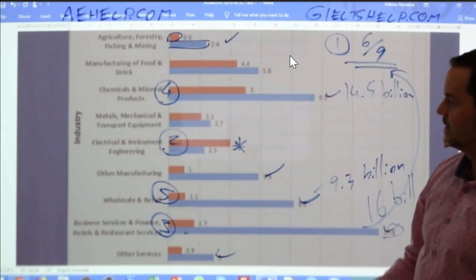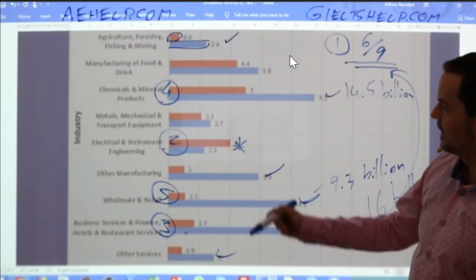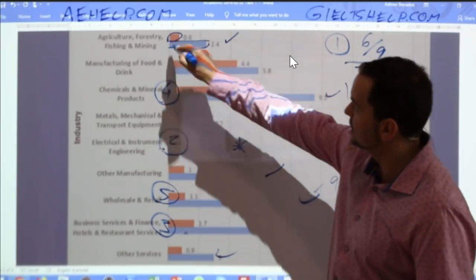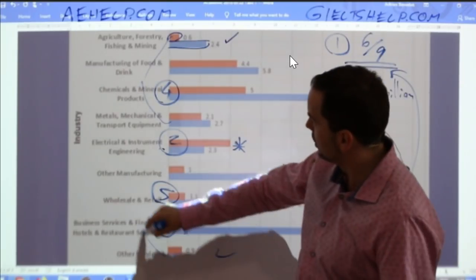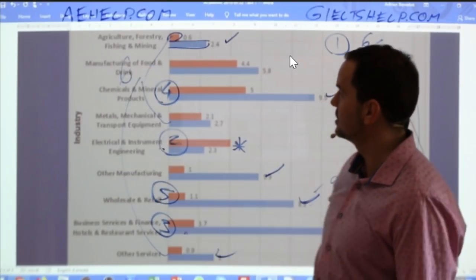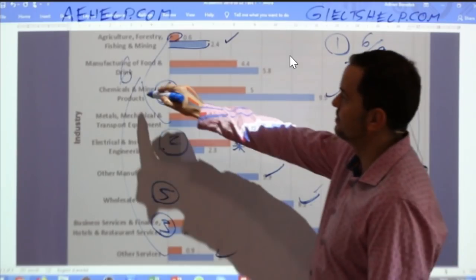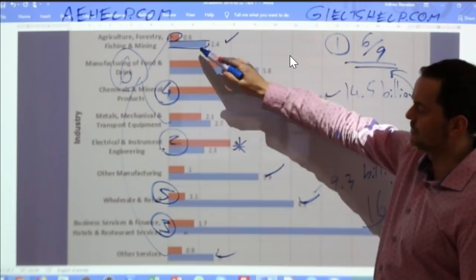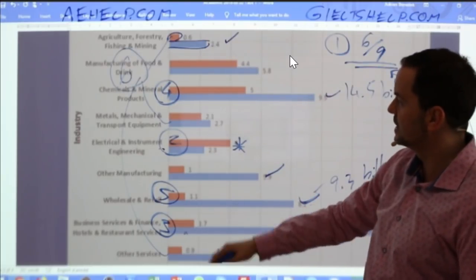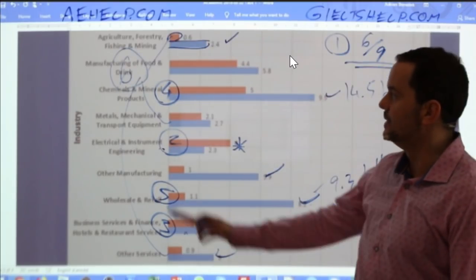And then I might say something like this point, this point, and this point as number 6. Okay, that would be my 6th point. Why did I say that? So why would I say agriculture, forestry, other services, metals would be number 6?